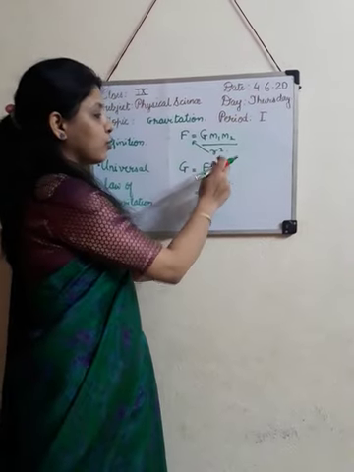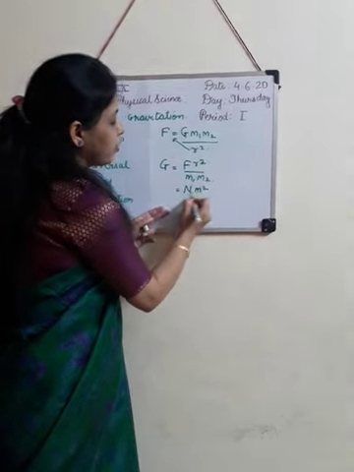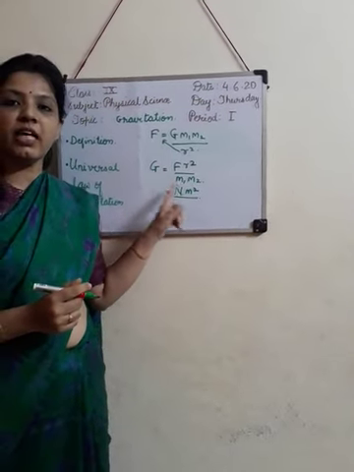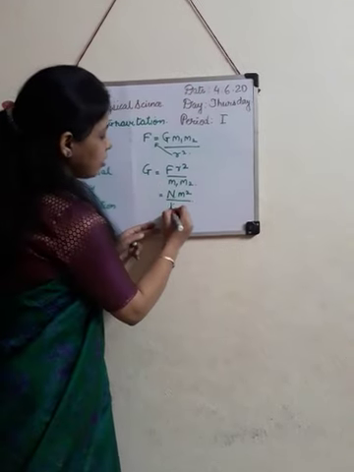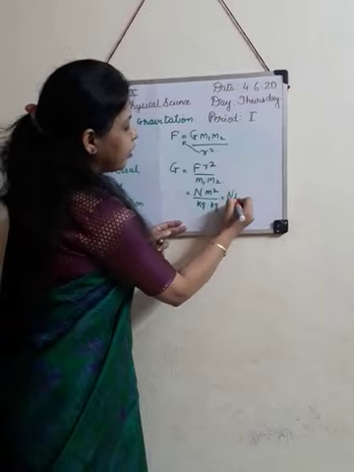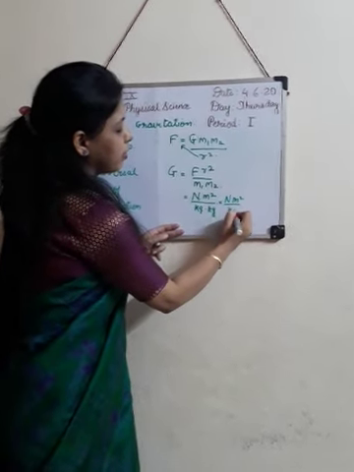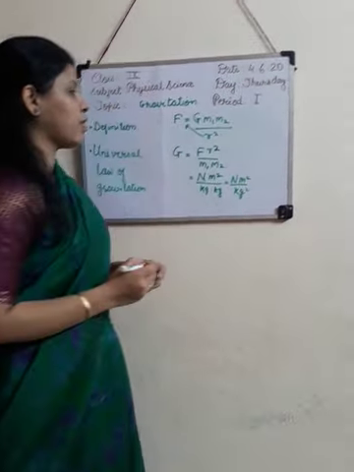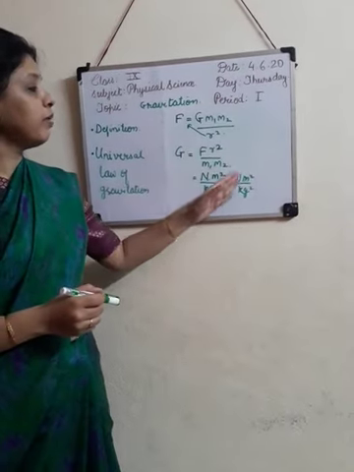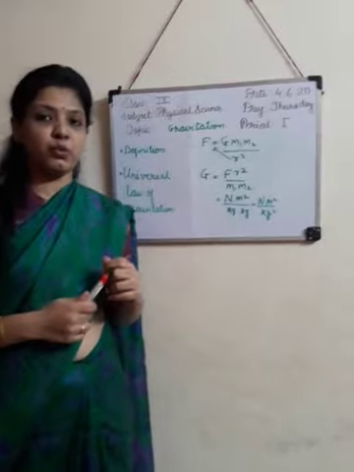Here distance square means meter square upon unit of mass is kg. Kg into kg, that is Newton meter square upon kg square. So unit of G is Newton meter square upon kg square.